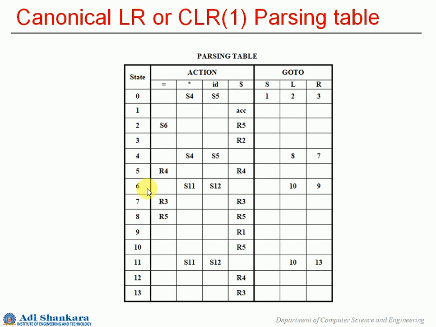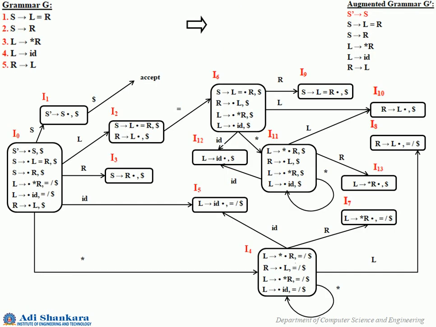You have all those states from 0 to 13, and in the action section you have equal to, star, ID and dollar. In the goto section you have the non-terminals. So we have all these actions. Remember we have 5 productions, so you have R1 to R5. Let us not concentrate more on this, since we already know how to construct the parsing table from this canonical LR0 collection that we have just seen. Okay, so let us see what is here.